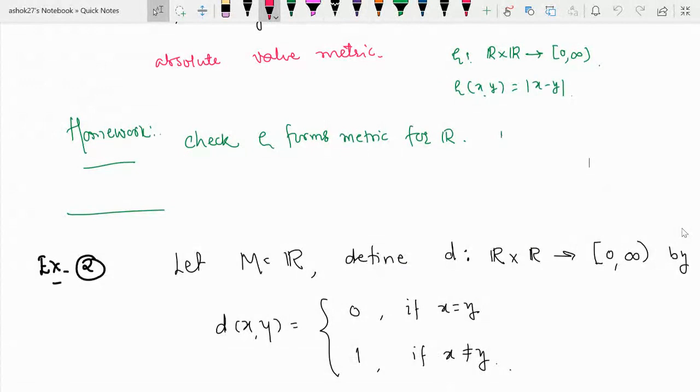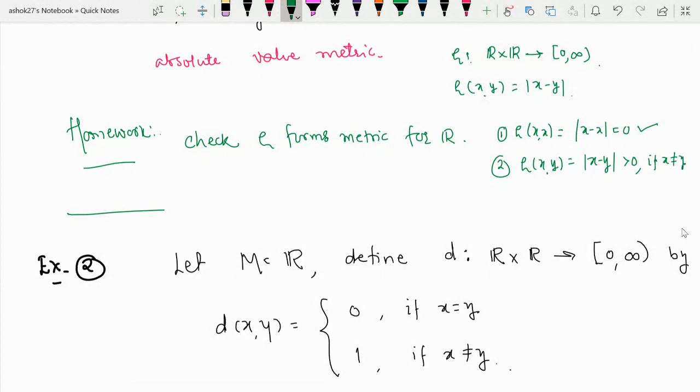So the first condition, that is rho of xx should be equal to 0. So what is rho of xx? That is mod of x minus x, that will be 0 obviously. So this condition is satisfied. What is the second condition? Rho of xy is equal to mod of x minus y. If x is not equal to y, this quantity will be strictly greater than 0. Obviously mod of x minus y will be positive.